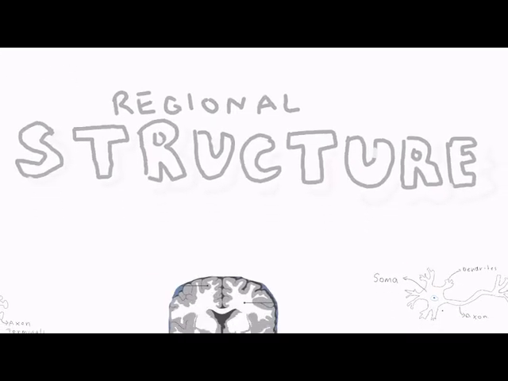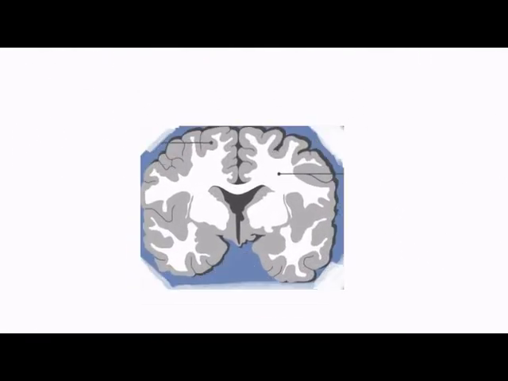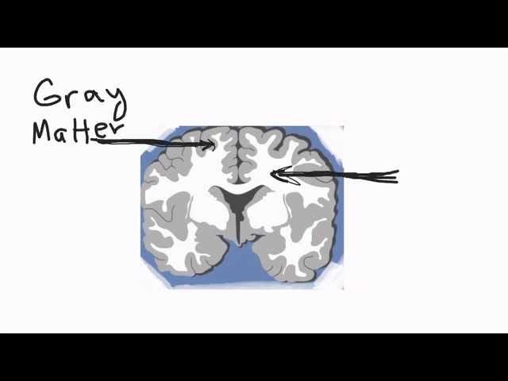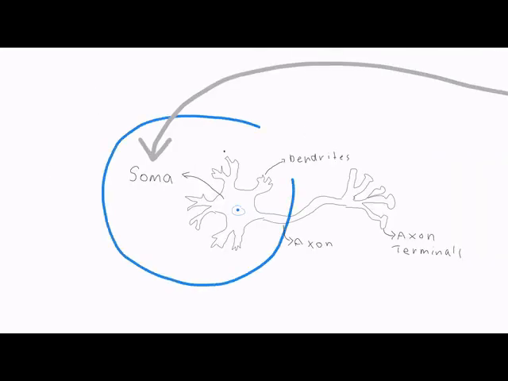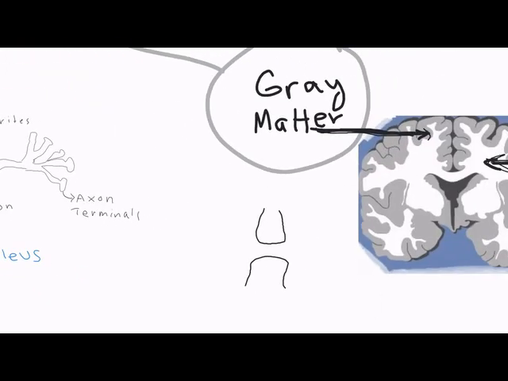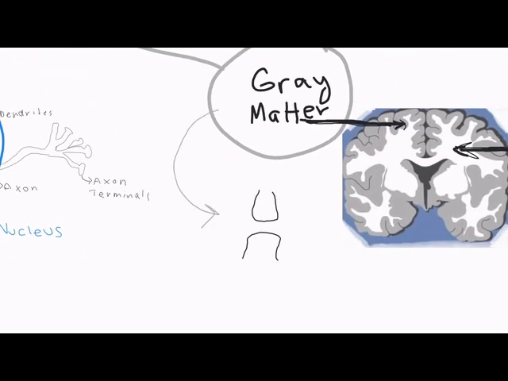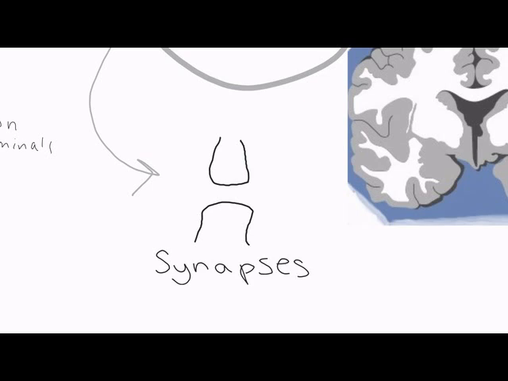Starting with regional structure. Looking at an image of the brain, you see two colors, gray and white. These are called gray and white matter, and their coloration is a result of what they contain. Gray matter predominantly contains somas, or the neuronal cell bodies that house the cell's nucleus. Gray matter also contains nerve synapses, along with other cells and parts of neurons. Because it contains synapses, this is the region where the neurons interact and initiate commands.